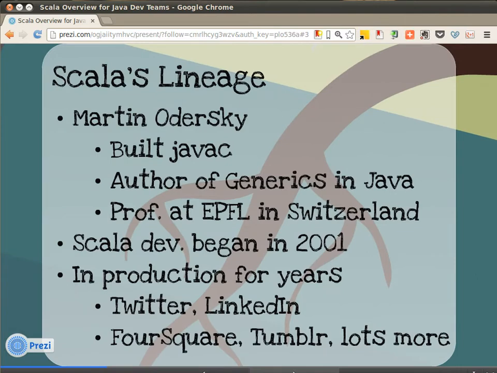So you're probably wondering, where does Scala come from? The principal author of Scala is Martin Odersky, and among his Java accomplishments, he's built the current generation of the Java compiler. He's also the author of generics in Java, and he's currently a professor at EPFL in Switzerland. Scala development actually began back in 2001, and it's been in production for a few years at Twitter and LinkedIn. Additionally, Foursquare, Tumblr, and lots more startups are adopting Scala for its ability to build large, distributed, reliable applications.